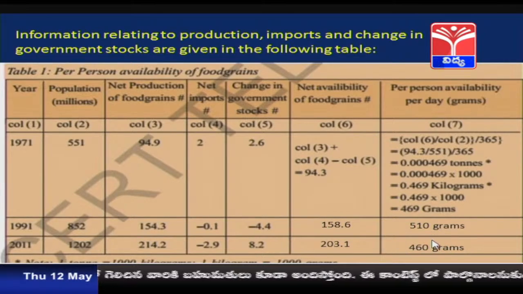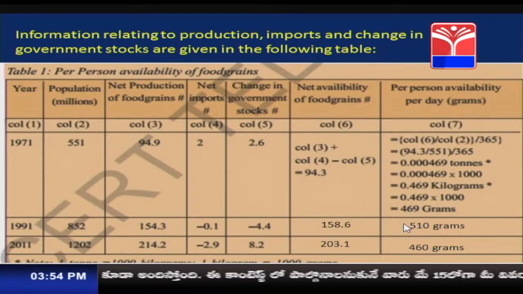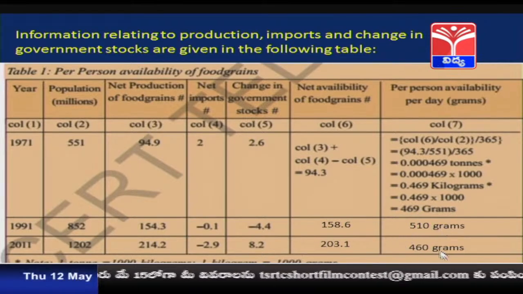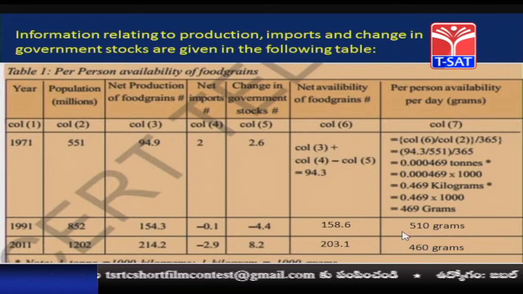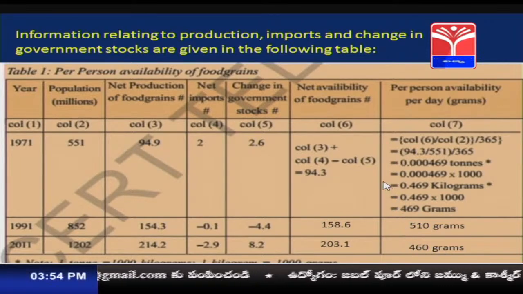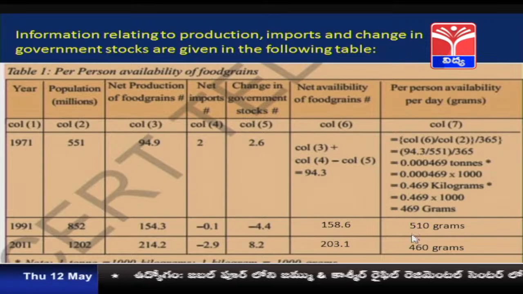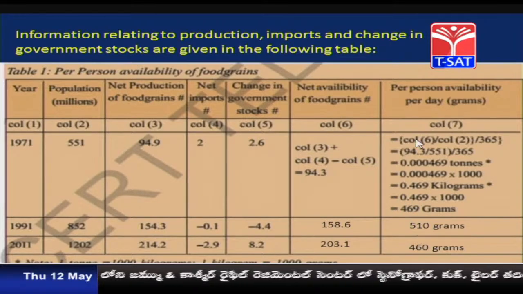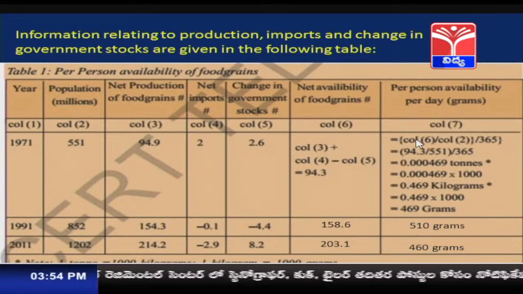So, we need to understand that there is a decreasing trend from 510 grams to 460 grams in 2011. What could be the reason for this? Yes, increase in the population is one of the major reasons for the decrease of the per person availability per day. I think you are able to understand this concept, children.